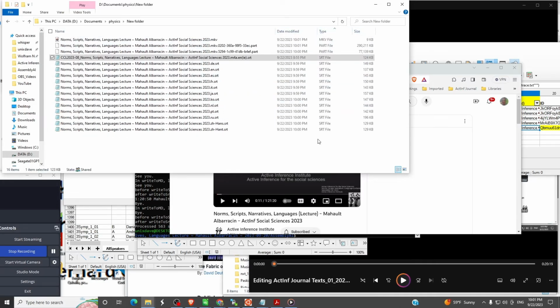Let's sort by SRTs. Okay. We got one SRT. Remember where we got that? That is the output from Assembly AI. We have a whole bunch of other SRTs, but only one in English. And we're going to change this. I made a mistake. This labeled one, this should be called CA.